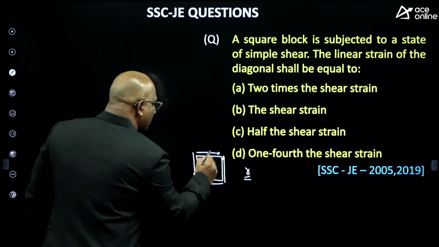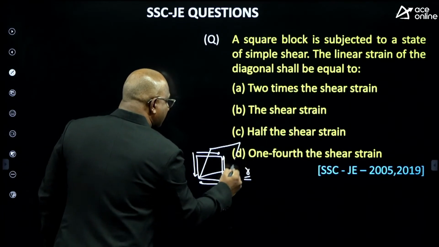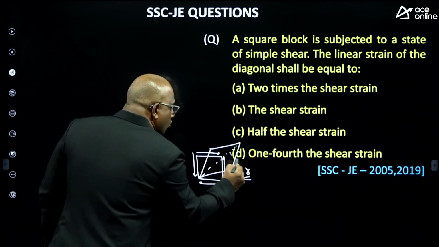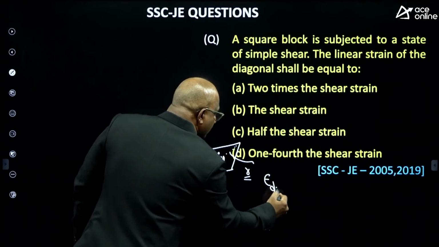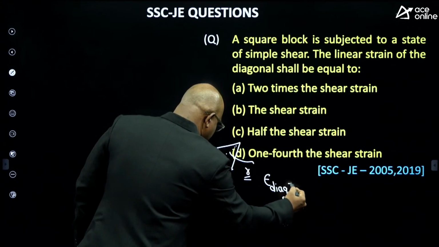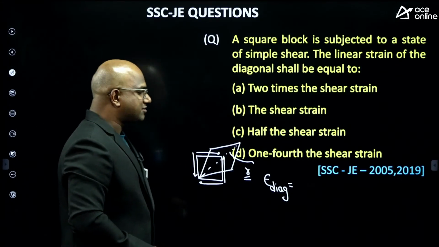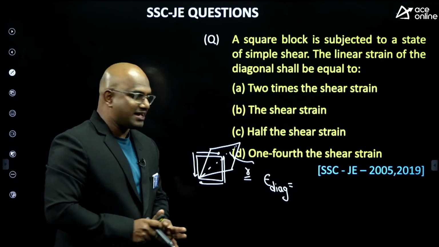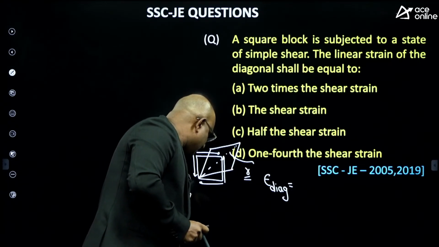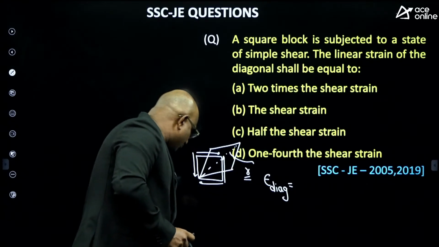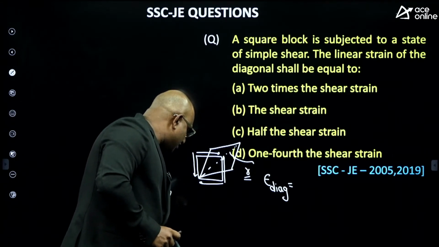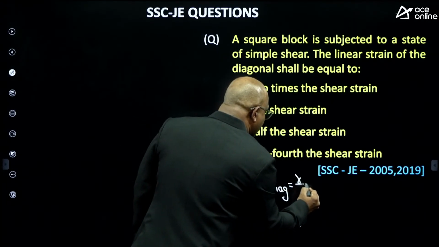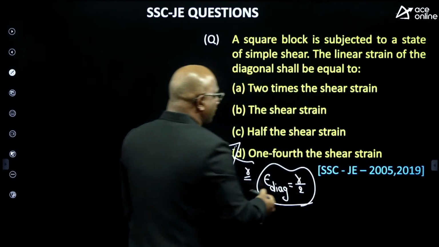Because of this, the block will try to deform like this. The diagonal will have an elongation. What is the diagonal strain? Diagonal strain equal to how much, guys? Let us see, anyone remember this formula? This we discussed in the class. Excellent, Sharavanan, very good. Your answer is correct. Diagonal strain equals gamma by 2.